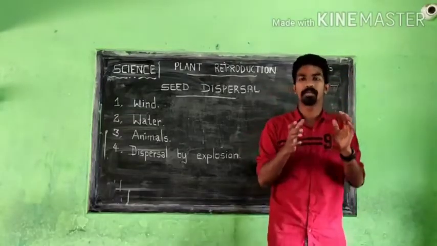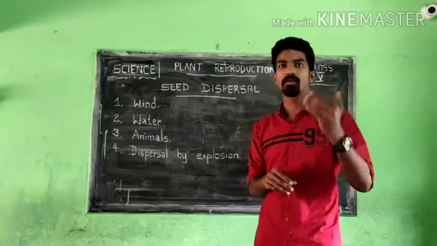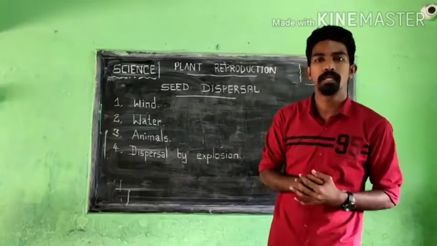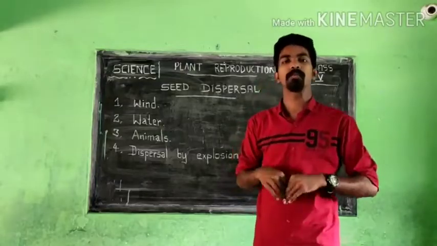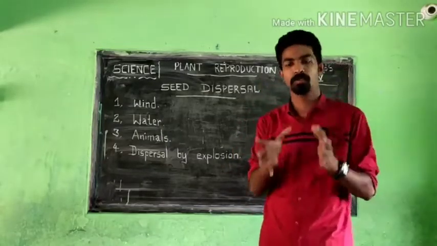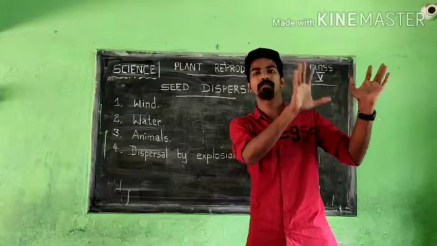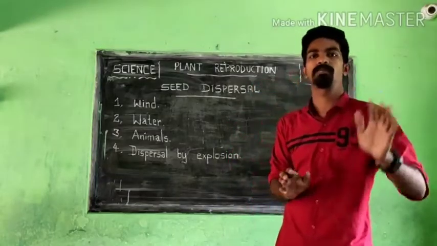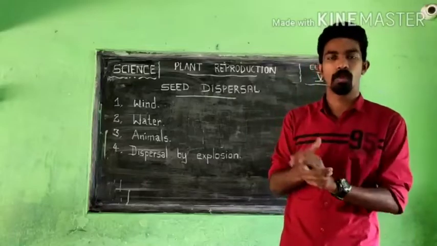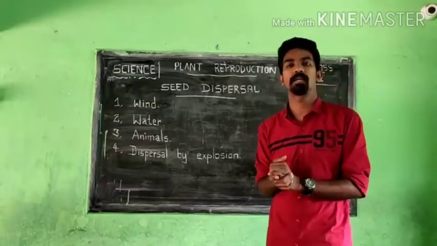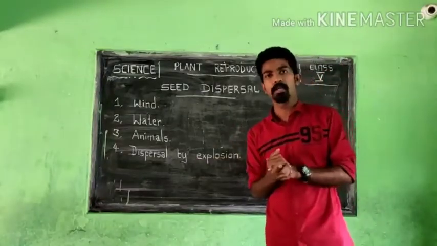Inside the fruits, we know that seeds are present. Whenever these birds eat the fruits, the seeds also go inside the body of the bird. The bird moves from one place to another with the help of its wings, and the seeds move with it through its droppings.